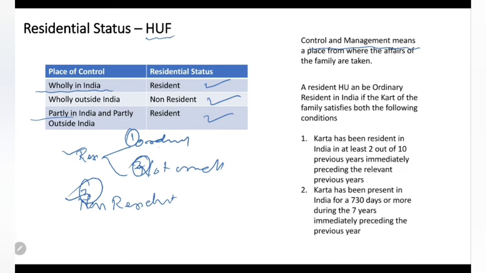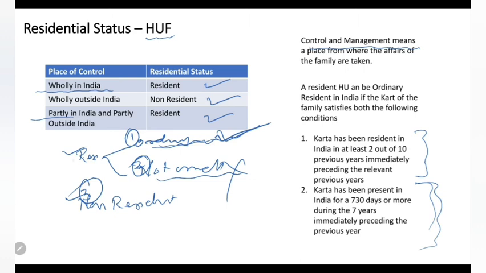To further classify whether it is an ordinary resident or not ordinary resident, it will be based on the residential status of the Karta. To call it an ordinary resident, the Karta should be resident for 2 out of 10 years, and the condition number 3 we read, 730 days or more during the 7 years immediately preceding the previous year. If the Karta satisfies these two conditions, then he will be called an ordinary resident. If the Karta is not satisfying this, then he will be termed not ordinarily resident.